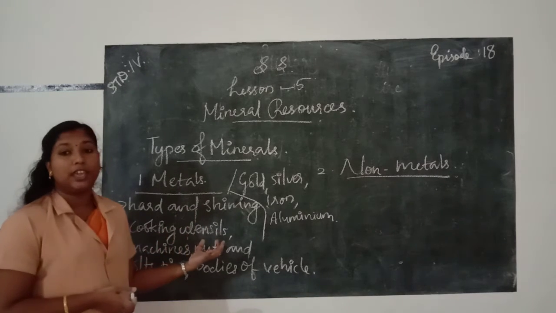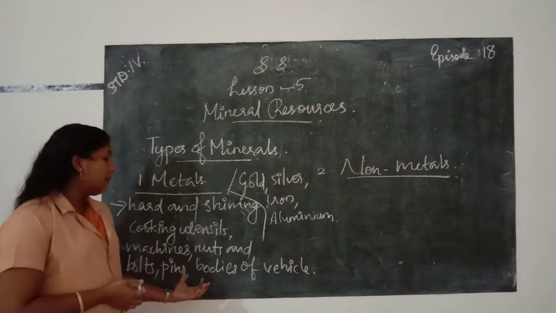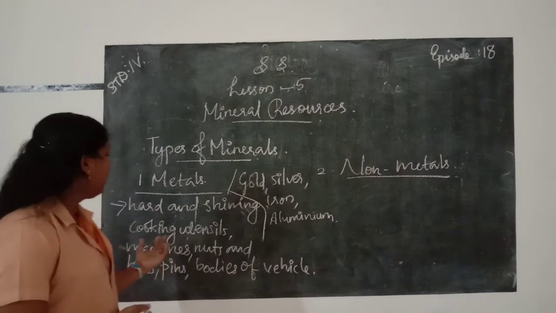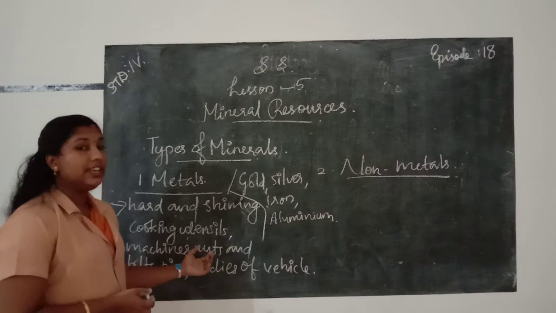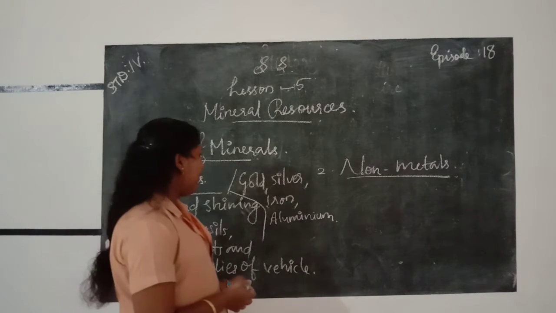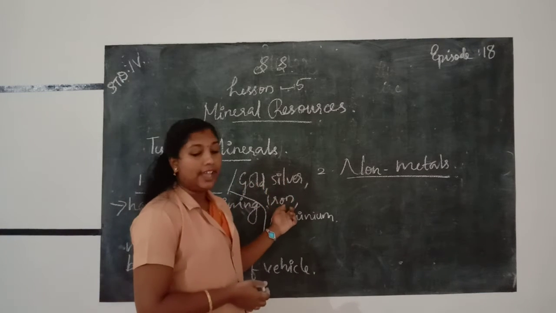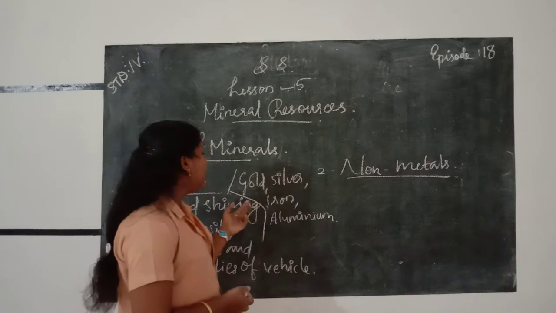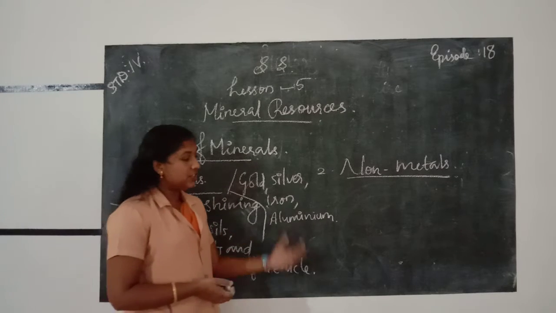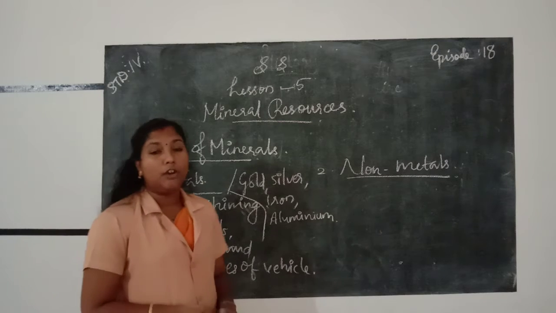It is used for making cooking utensils, machines, nuts and bolts, pins, bodies of vehicles, etc. Examples for metals: gold, silver, iron, aluminium. Gold, silver, iron, aluminium are examples for what? Metals. Next we are going to learn about non-metals.